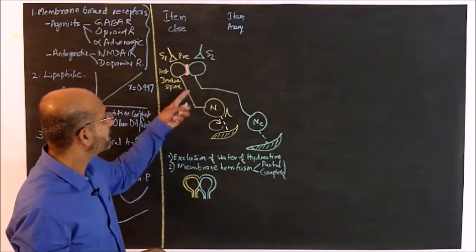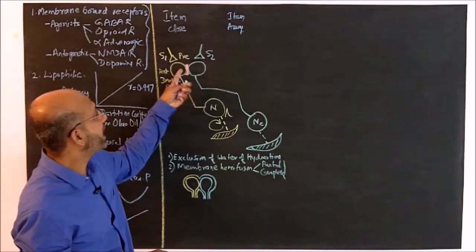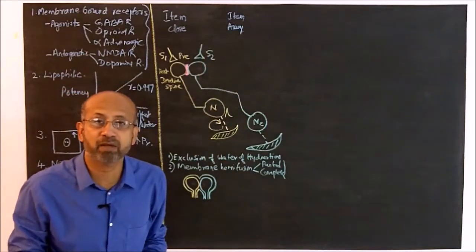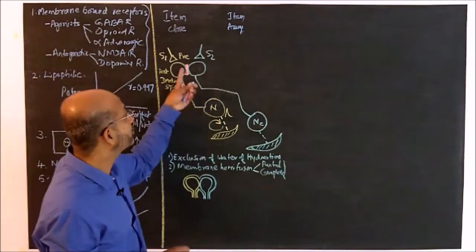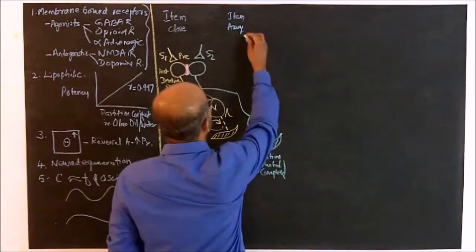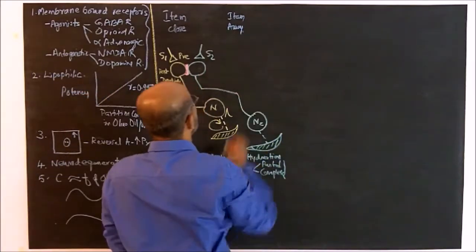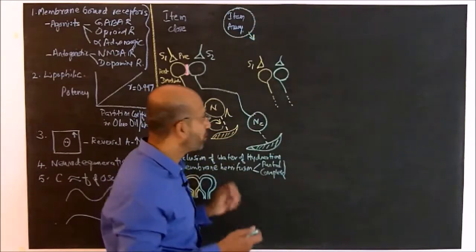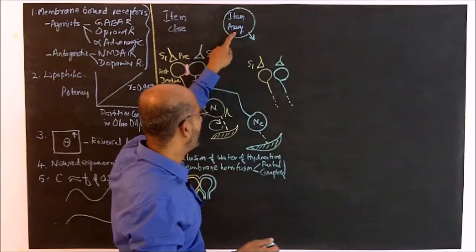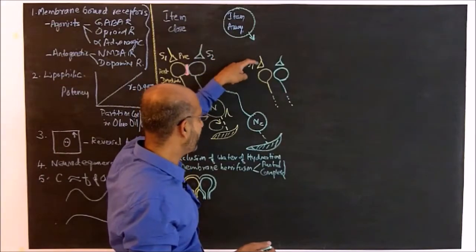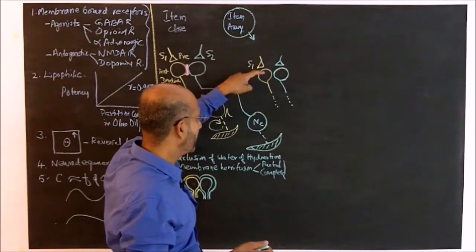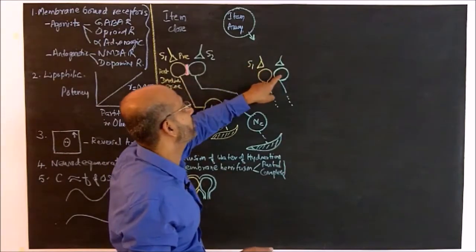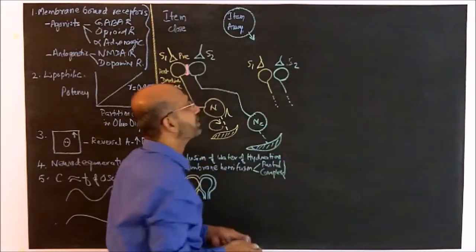Now, let us see whether this change can be reactivated when the item is away from the animal and whether that can induce inner sensations. So, here the item is away from the animal, let us draw it here. Now, the question is, when the item is away from the animal and when one of the sensory stimuli S1 arrives at the nervous system, can this S1 induce inner sensation of S2?